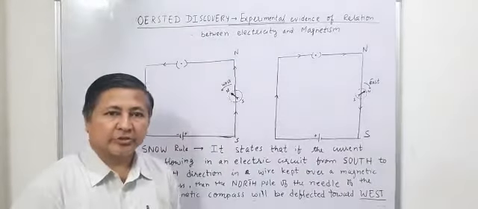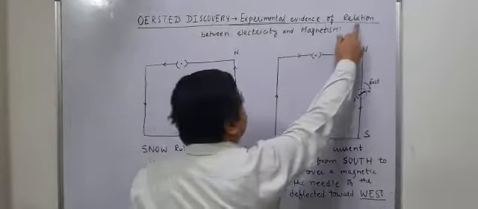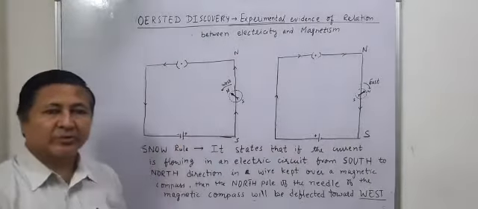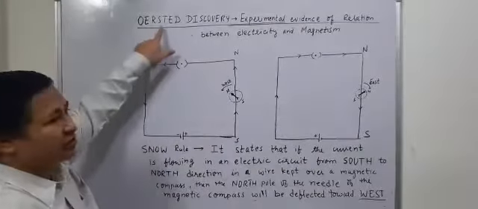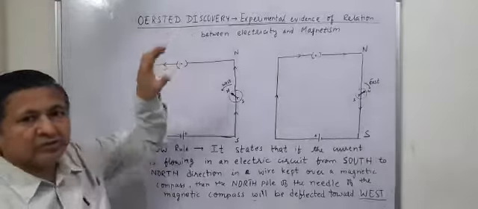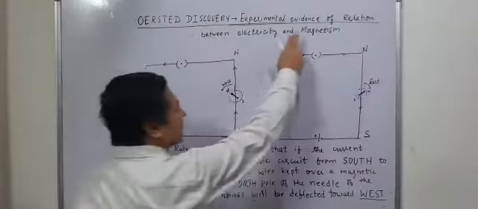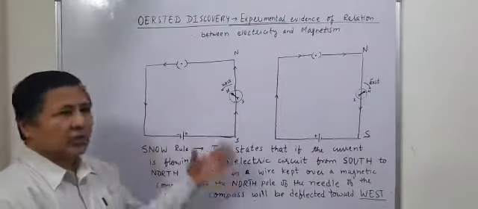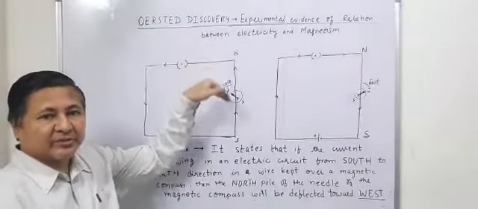Good morning, students. Today we are going to see the relation between electricity and magnetism. What is the relation between electricity and magnetism? Hans Christian Ørsted was the first man who discovered the experimental evidence of the relation between electricity and magnetism. And he happened to see this experiment accidentally.